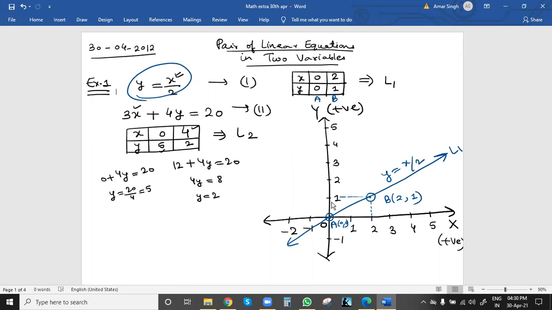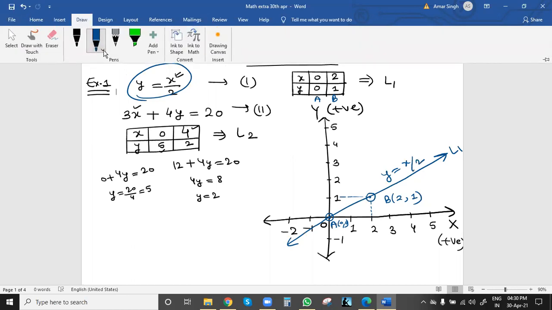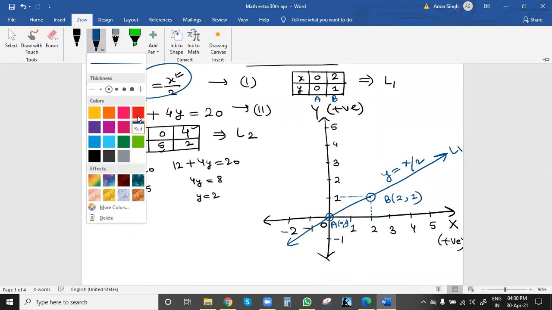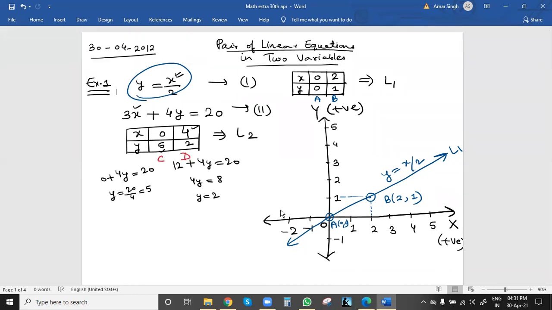Now coming to the second equation. Let this point be C and let this point be D. C is 0, 5. First X, then Y: 0 and Y will be 5. D will be 4, 2. I think it will be at this point.